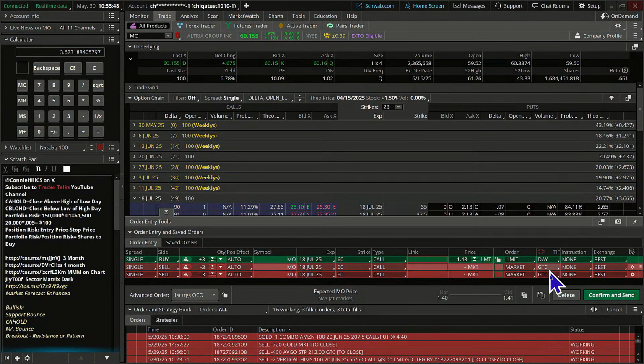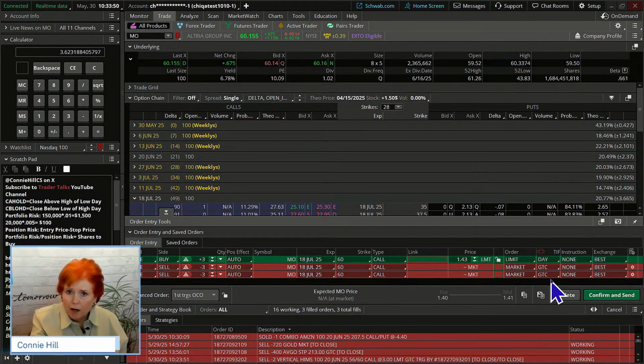And now it'll let us put on the good till cancel, because we don't know when that condition would happen. And, you know, maybe neither condition ever happens, but whichever one executes first, it'll meet that condition and go and execute. If it goes down to the stop, unfortunately, we don't like that, but we'll get ourselves out of the trade there based on what the stock does.